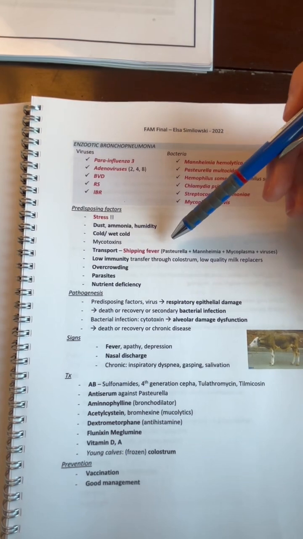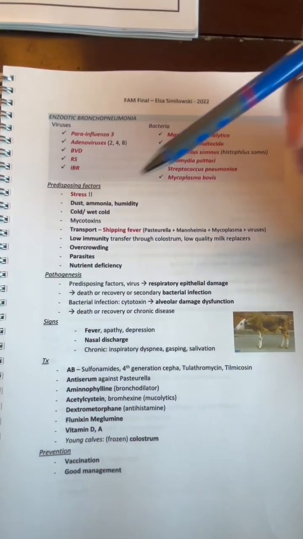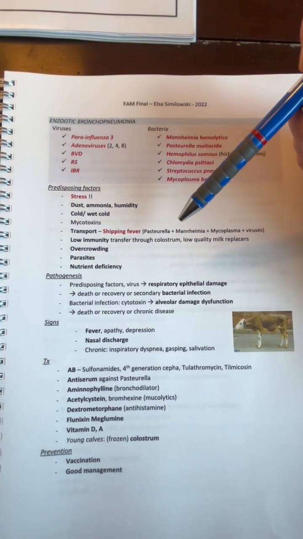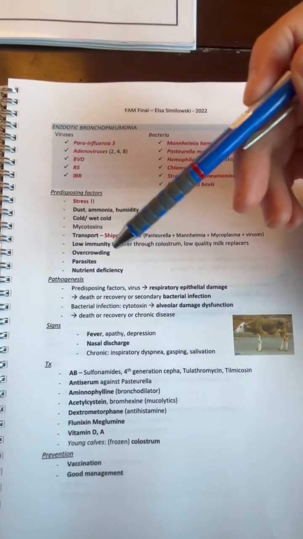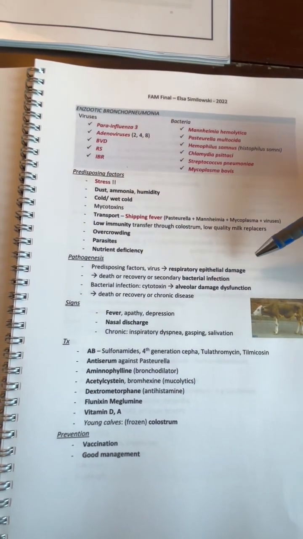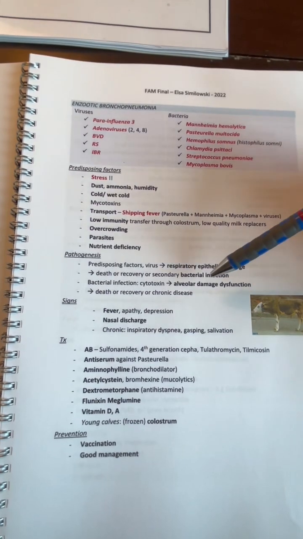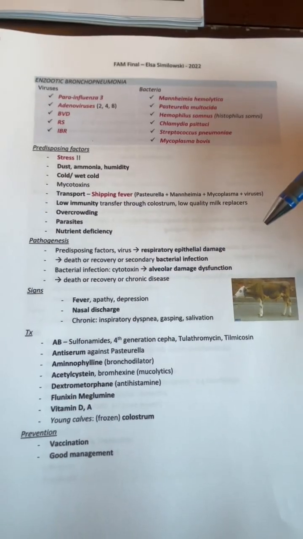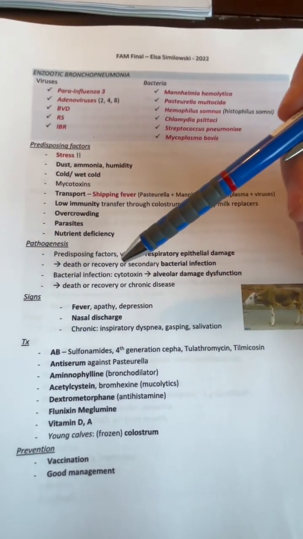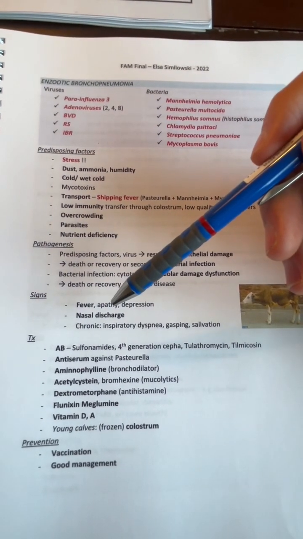This is usually Pasteurella, Mannheimia, Mycoplasma, and viruses. It can also be caused by low immunity due to no colostrum, or overcrowding, or parasites, or nutrient deficiencies. These will cause respiratory epithelial damage, or can lead to a bacterial secondary infection, and cause alveolar damage and dysfunction. The animals can die from it, recover from it, or have a chronic disease. The signs are fever and nasal discharge.